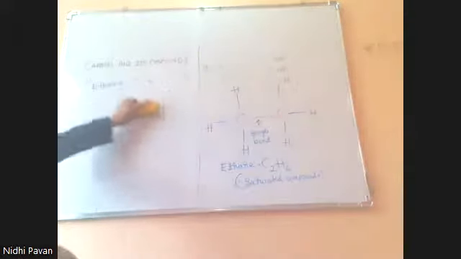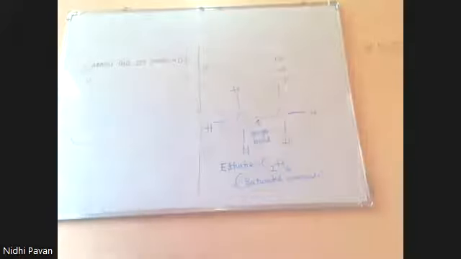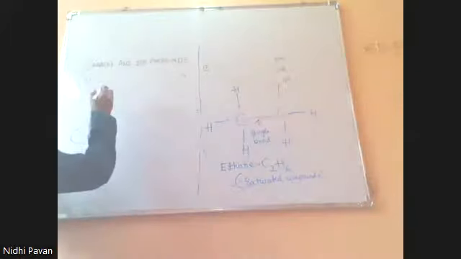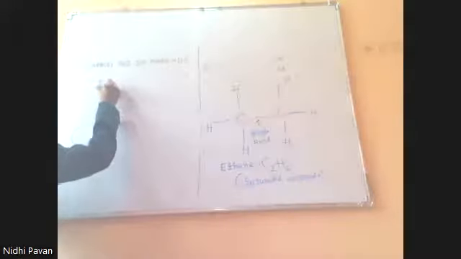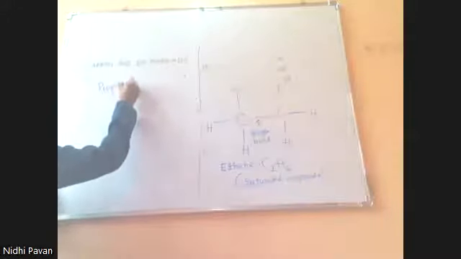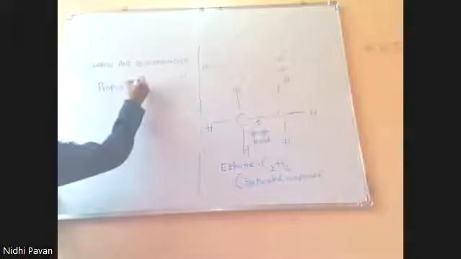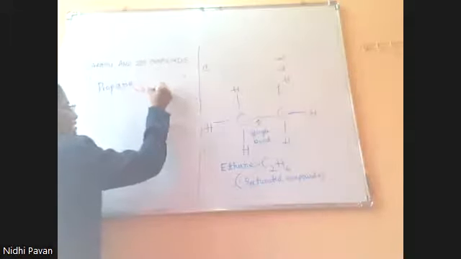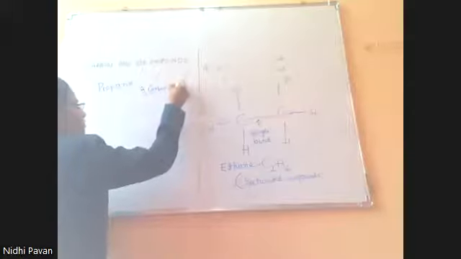Similarly, we will take another example, which is propane. Propane, okay? Prop means three. 3 carbon atoms.